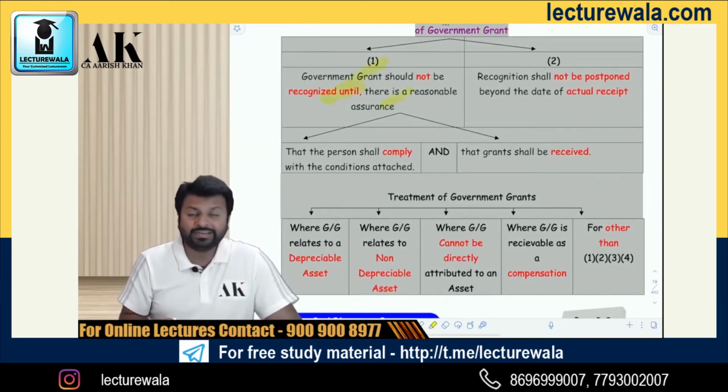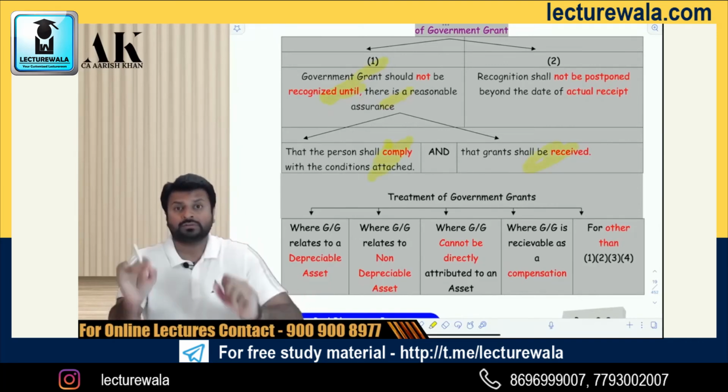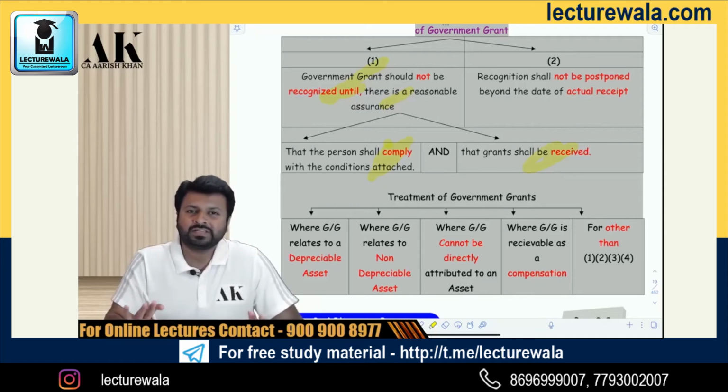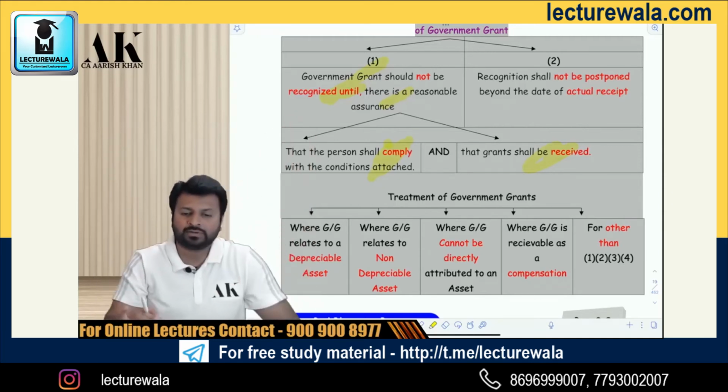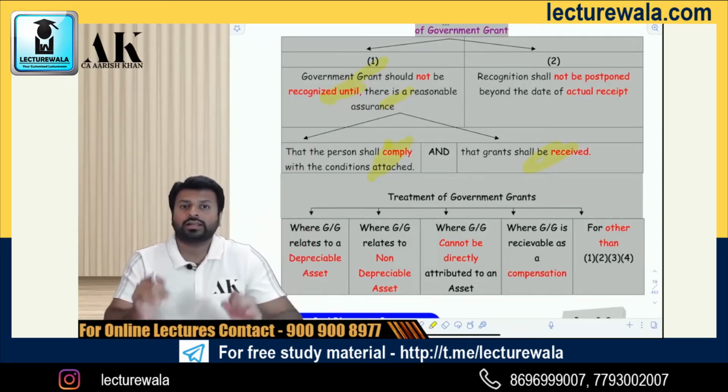Therefore, the first thing we need to understand is when to recognize government grant. It should not be recognized until you have reasonable assurance that you will comply with the conditions and the government will also give you the subsidy. Unless and until you receive the subsidy and have faith that the other person will give it to you, you don't recognize it. That is the first thing.